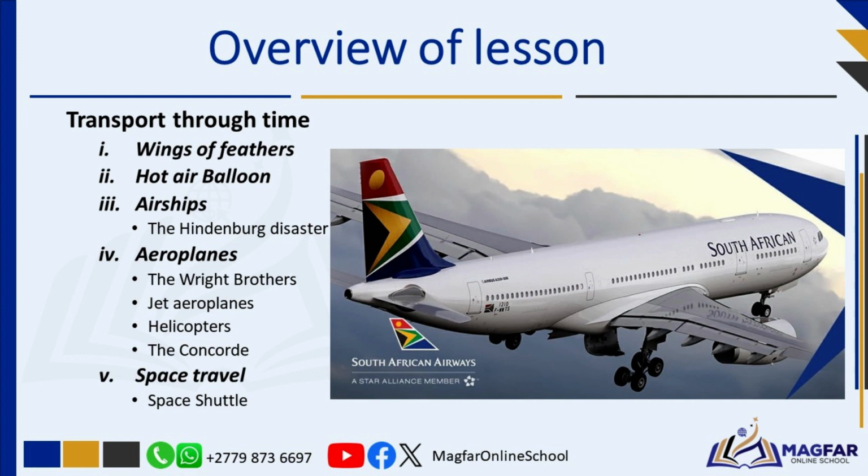known for. From airships, we will look at aeroplanes and the different types of aeroplanes that were invented. These include jet aeroplanes, helicopters, and the Concorde. We will also talk about the first people to invent the aeroplane. Lastly, we will talk about space travel and space shuttles.